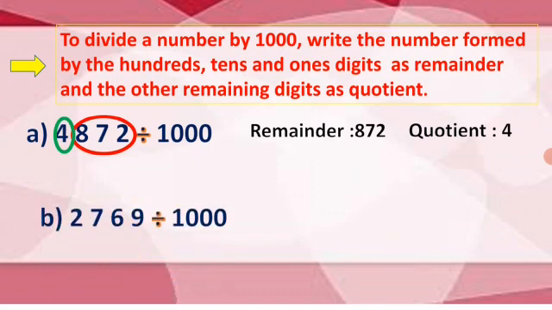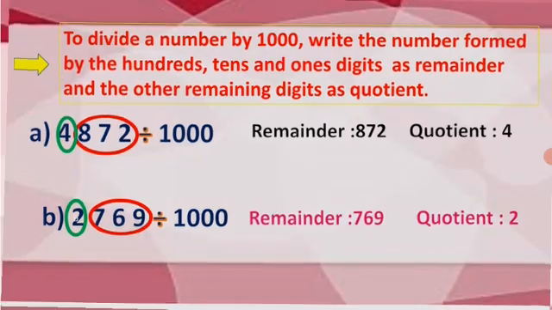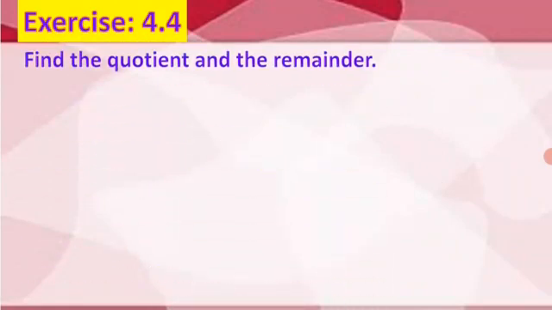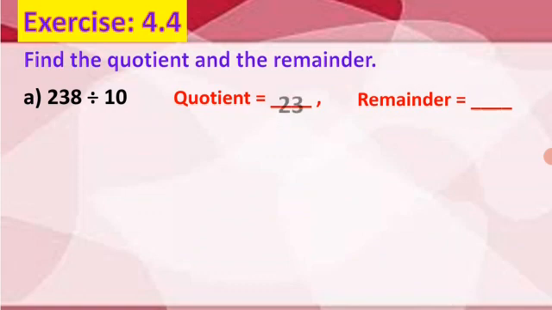One more example, 2769 divided by 1000. Here, 769 is the remainder, 2 is the quotient. Let us do the exercise. Find the quotient and the remainder. First one, 238 divided by 10. Yes, very good. The ones digit only, remainder. Other digits, quotient. So, 23 is the quotient, 8 is the remainder.